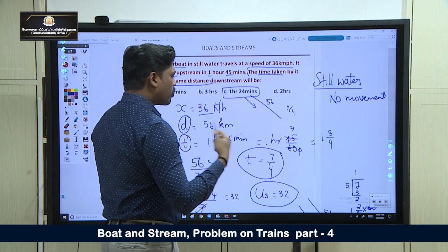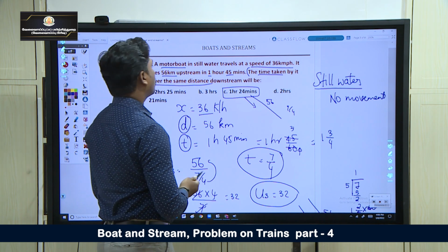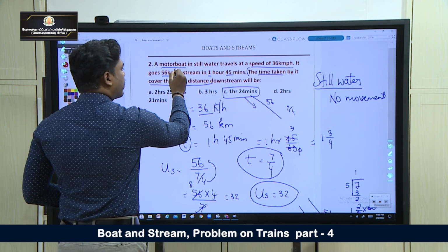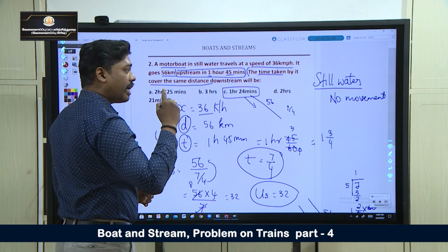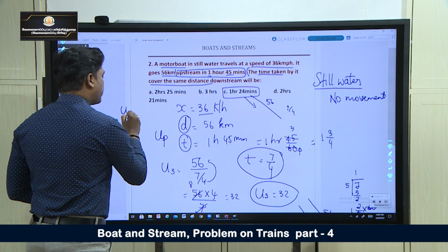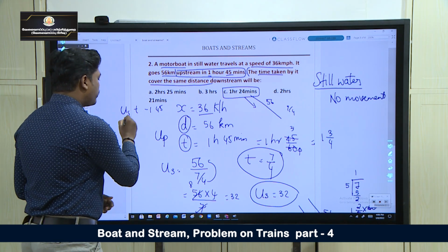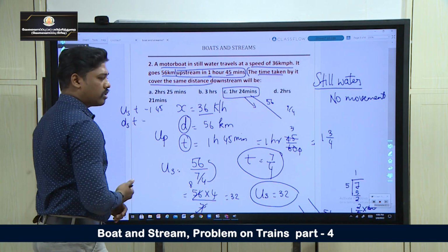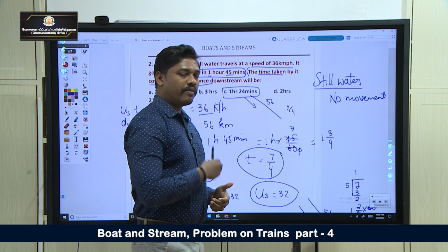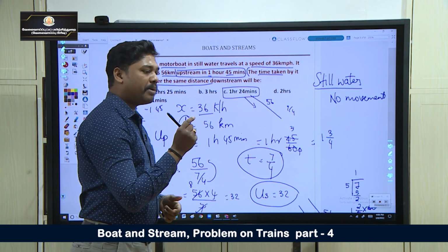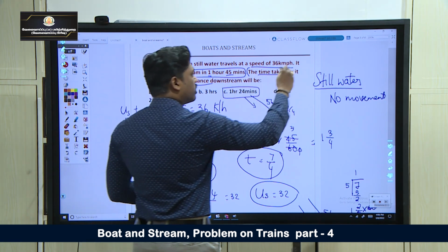While solving the problem, I said I can find the answer without solving. How? Look at the time taken to go upstream. The upstream time is 1 hour 45 minutes. So what would the downstream time be? Normally, downstream we would go very fast, so the time taken would be less when compared to coming up. So this is the fact.